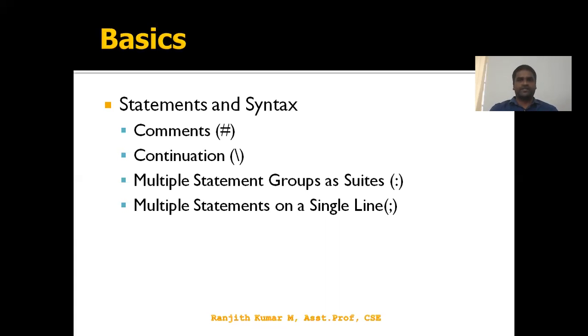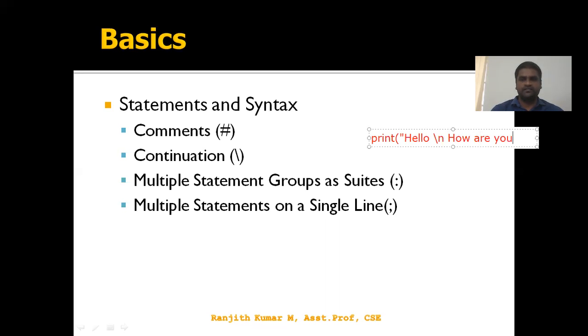So there we're using the comments, and the continuation. What happens in a programming language? We use continuation to escape the meaning of statements. Let's say I want to print one statement in Python, like hello \n how are you.